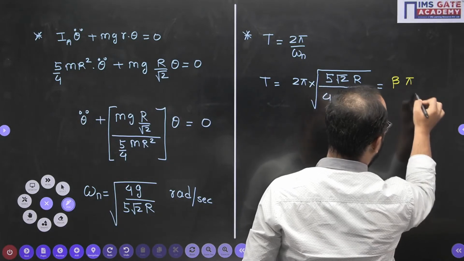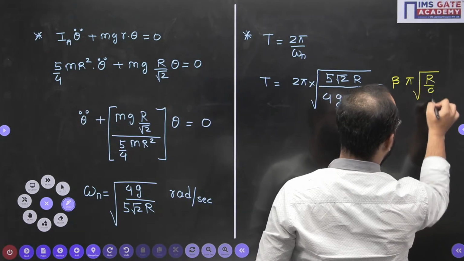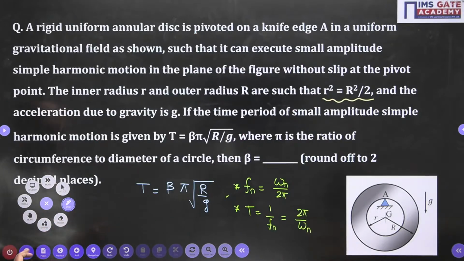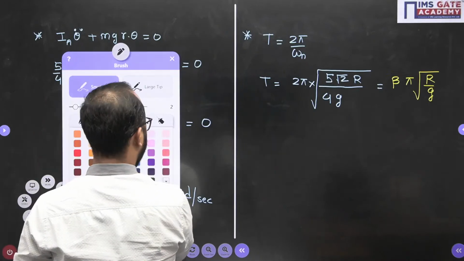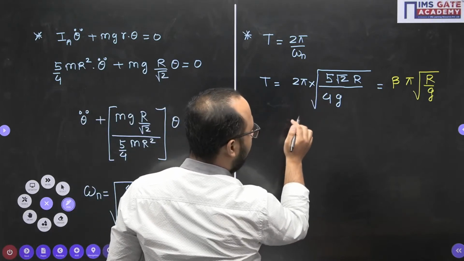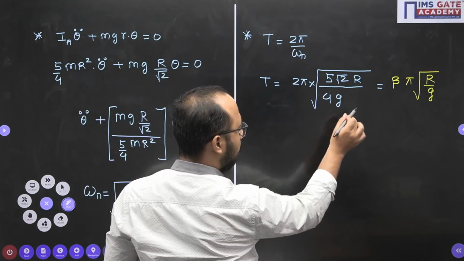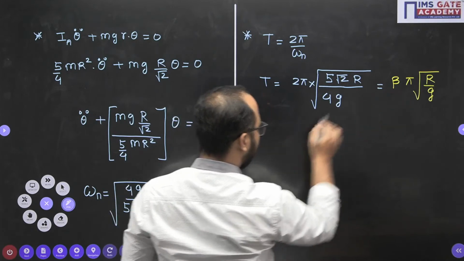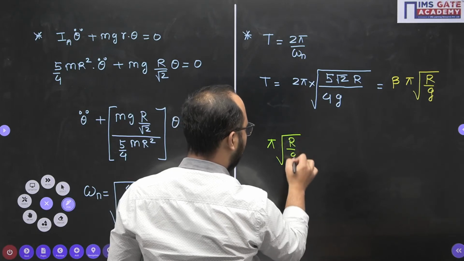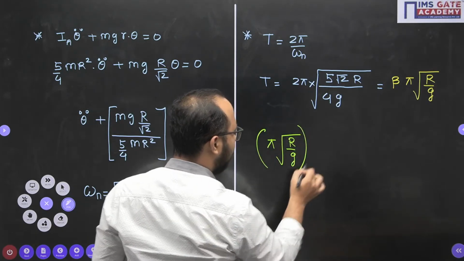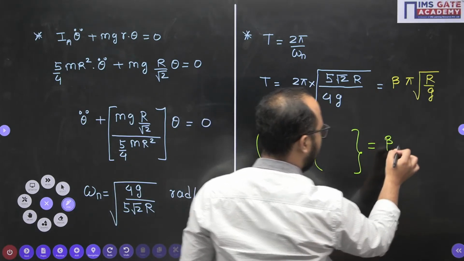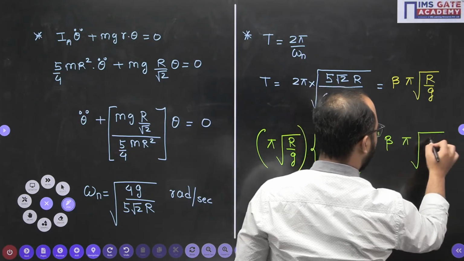beta pi root over r by g. That is what they have given. So let me check again. Beta into pi root over g, correct. Now, what I will do, I will separate out these constant values. Pi as it is I will put, root over r by g I will keep separate, and whatever the value here I will be having, that will be equal to beta.